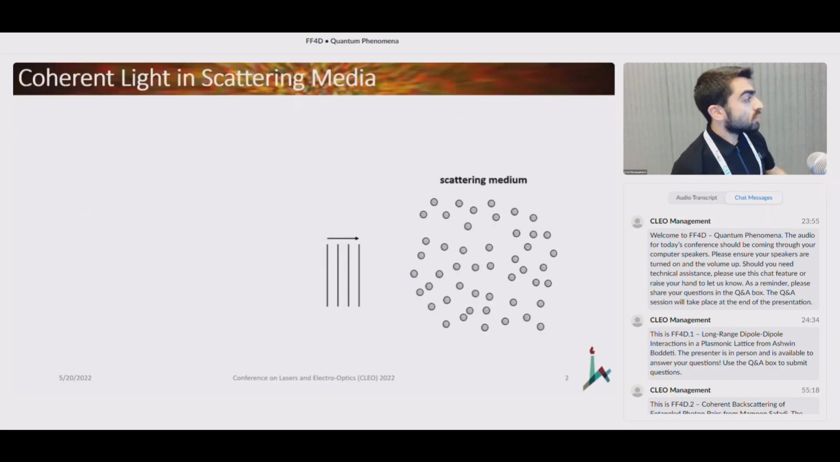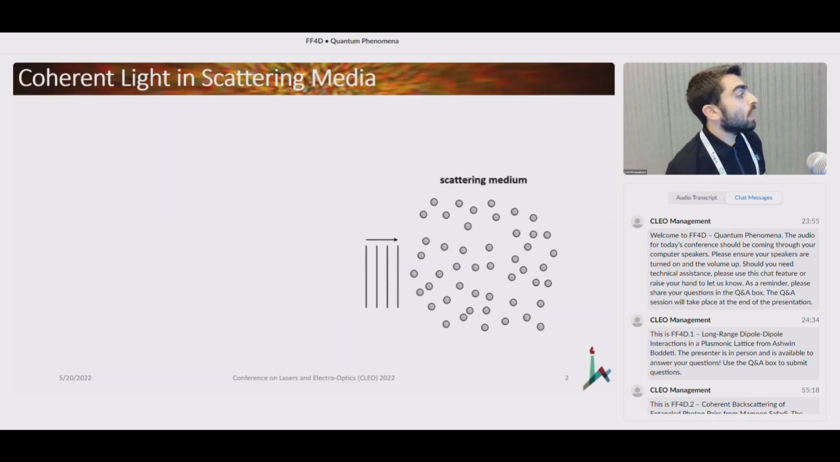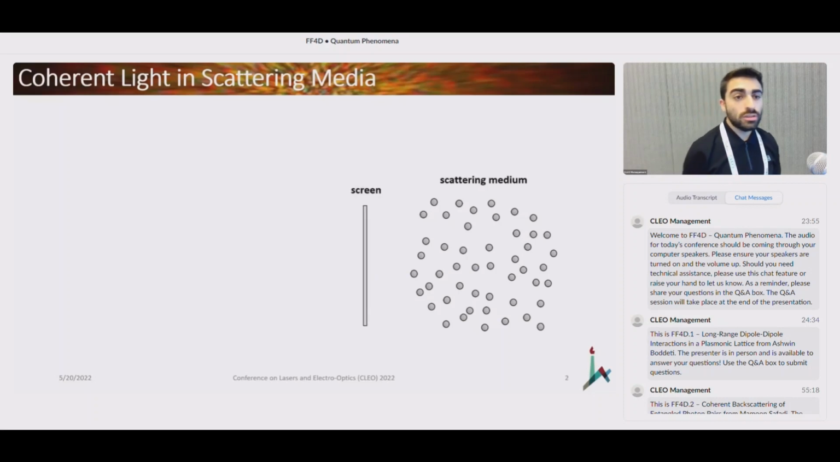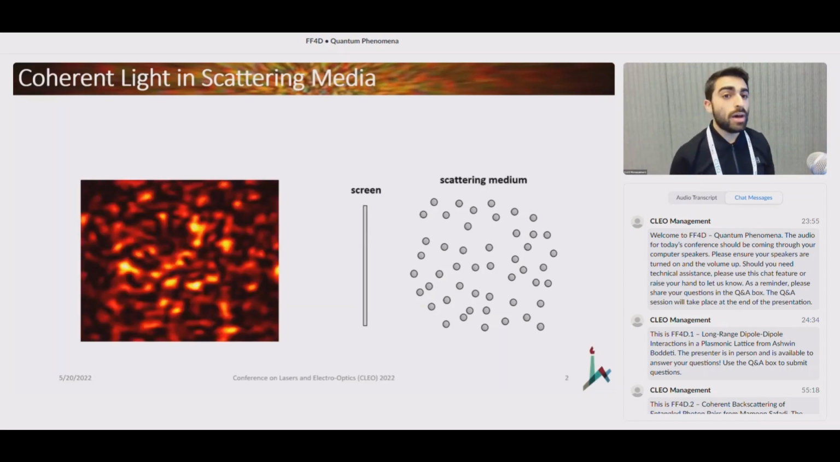So for starters, let us just imagine the following situation. Suppose we have here a medium that we're illuminating with coherent light, and we place a screen in reflection and ask ourselves, what does the intensity pattern look like on this screen? Well, what we observe is the following grainy pattern.